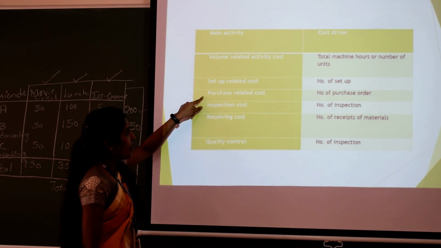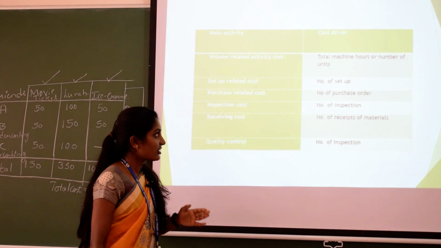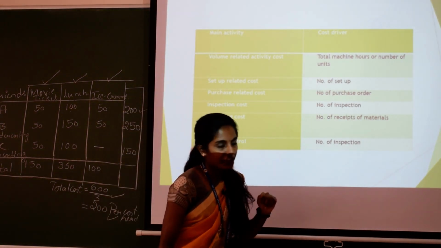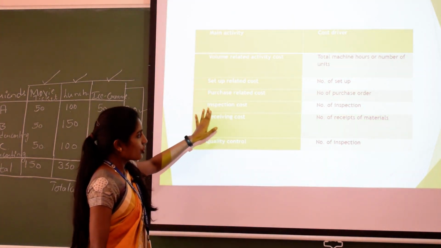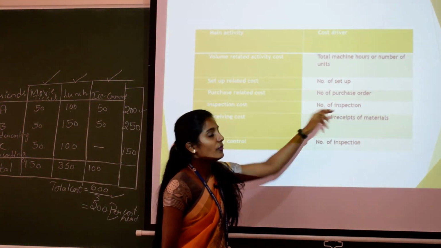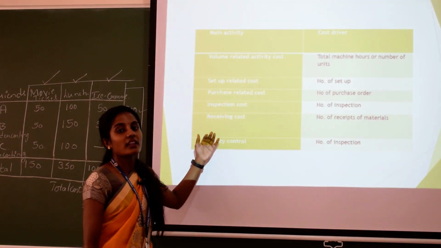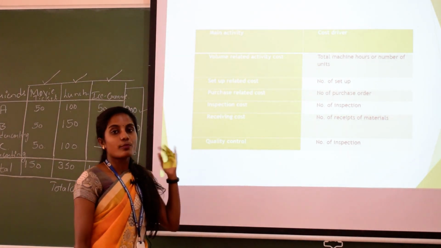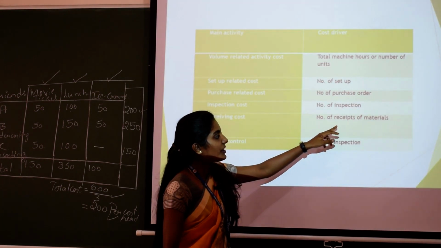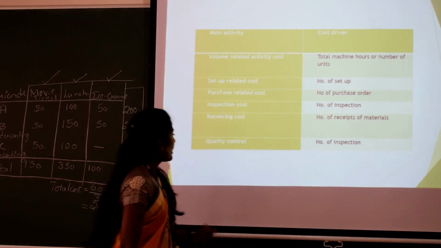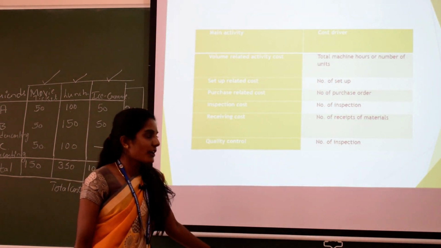And the third one is purchase related cost. The basis for purchase related cost is number of purchase orders. And the fourth is inspection cost. For inspection cost, the basis is number of inspections. And the receiving cost: for any receiving costs of a company or a production department, the cost driver is number of receipts of materials. Next, quality control is very important for a production unit, right?